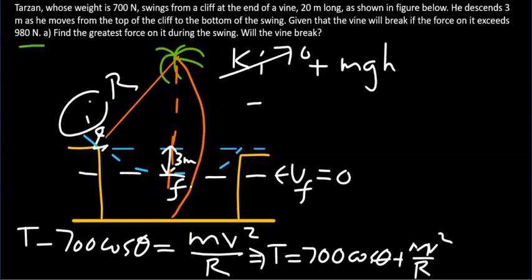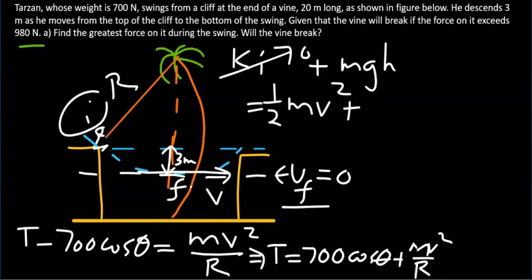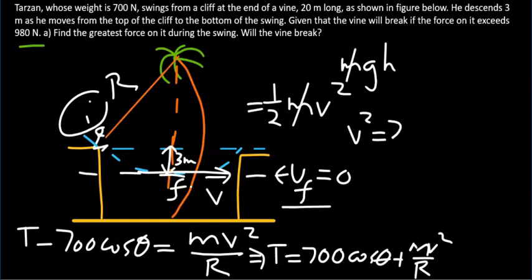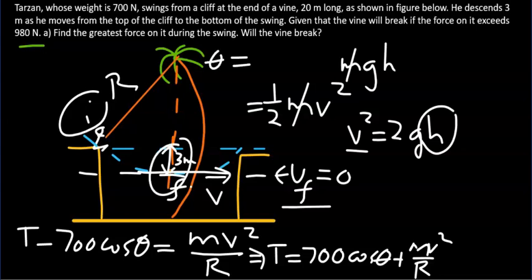So mgh equals the kinetic energy at the final location, which is half times m times v squared. Let's assume it's moving at that final position with speed v, and the potential energy there is 0. So m goes away, and we see v squared is 2 times gh. So v is maximum when h is maximum, and h is maximum at the lowest point, namely the point where theta, or the angle the vine makes with respect to vertical, is 0 degrees.